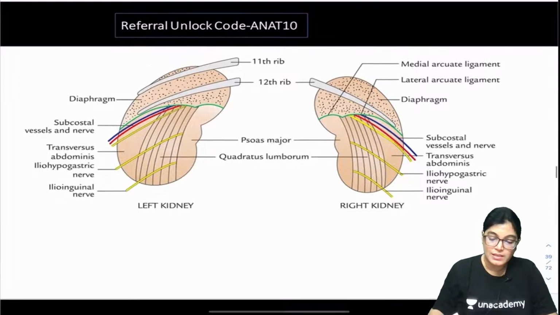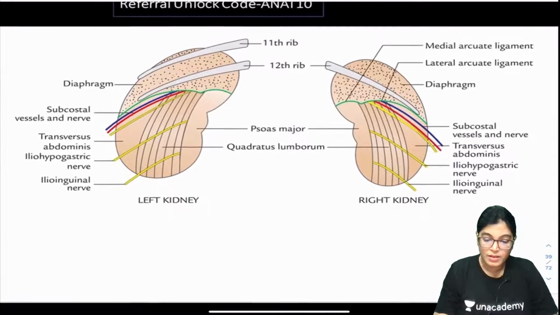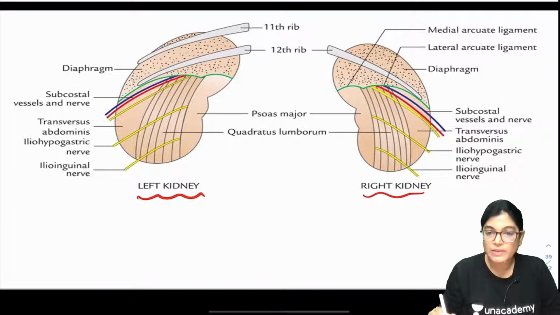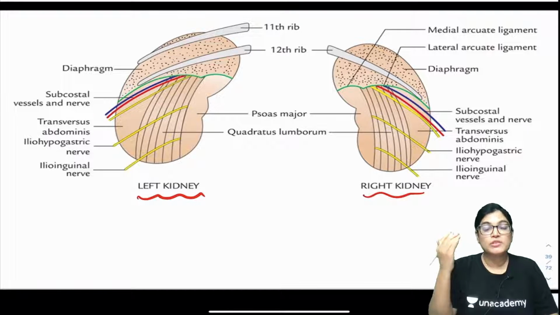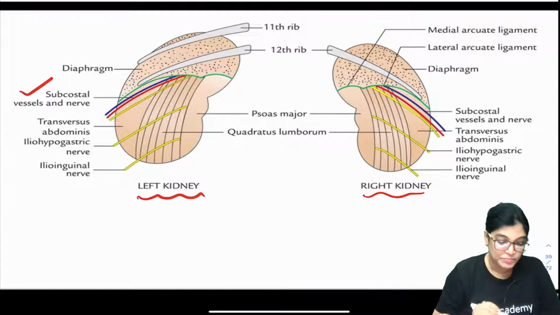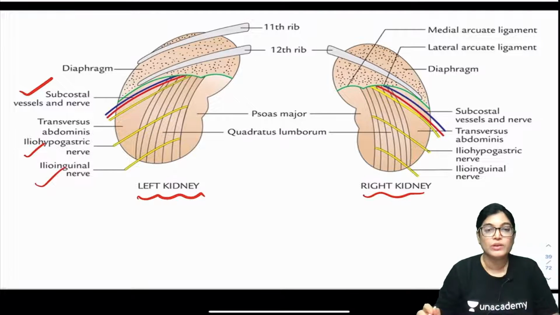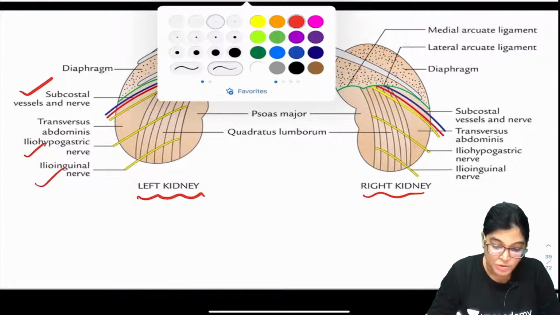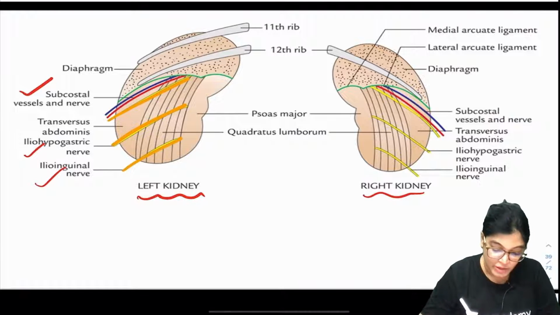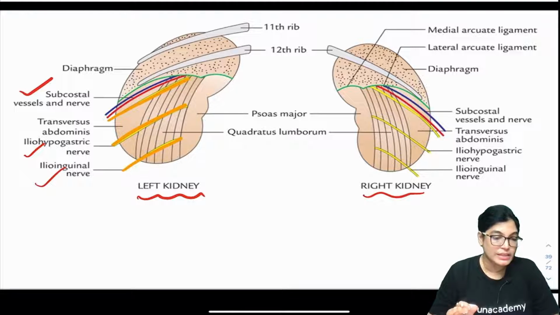Now see here, this is the diagram where you can see the kidney from the posterior aspect. Let me slightly enlarge this diagram. Is it clear? Here are the right and the left kidney as shown in the diagram, and you can appreciate the posterior relation of three nerves as we move from above to down. The first nerve is the subcostal nerve and vessels. Then we also have the iliohypogastric nerve and ilioinguinal nerve. So three nerves are related posteriorly as shown in the diagram. This is the subcostal nerve, then iliohypogastric and then ilioinguinal, which I am highlighting also. So no doubt that these three nerves are posteriorly related.